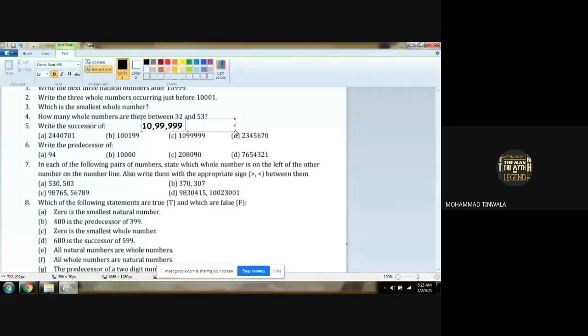One comma 999. So what will be the next successor of this? Sir, 11 lakh. Very good. 11 lakh. Are you getting? Yes, sir.